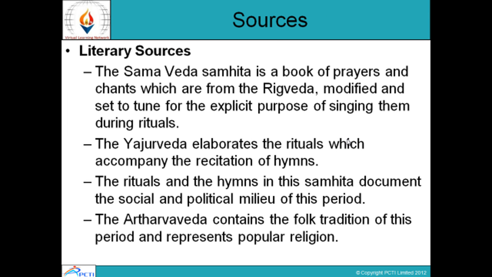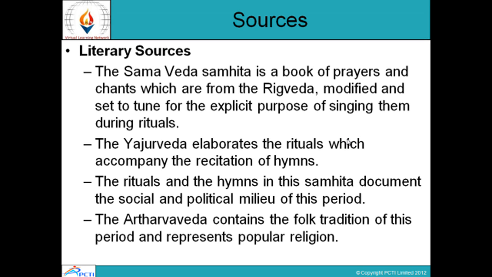Sources. We have literary sources. The Sama Veda Samhita is a book of prayers and chants which are from the Rig Veda, modified and set to tune for the explicit purpose of singing them during rituals. The Yajur Veda elaborates the rituals which accompany the recitation of hymns. The rituals and the hymns in this Samhita document the social and political milieu of this period. The Atharva Veda contains the folk tradition of this period and represents popular religion.